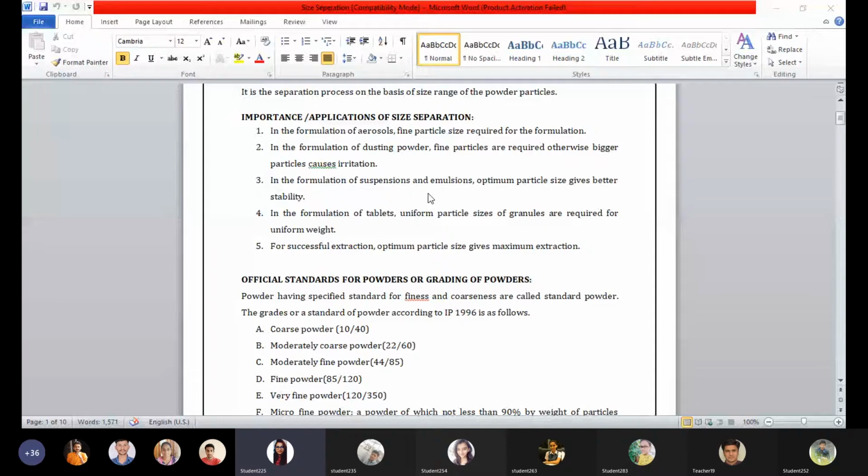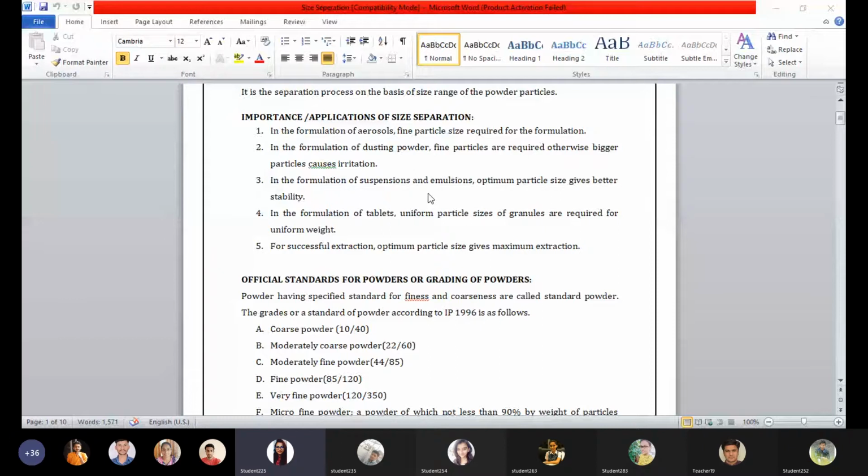The third point says that in the formulations of suspensions and emulsions, optimum particle size gives better stability. In suspensions and emulsions, the more prominent terms used are cake formation or flocculated suspension. If we haven't taken optimum particle size, and have just taken mixtures and random particles without any standard, it may create problems of cake formation.